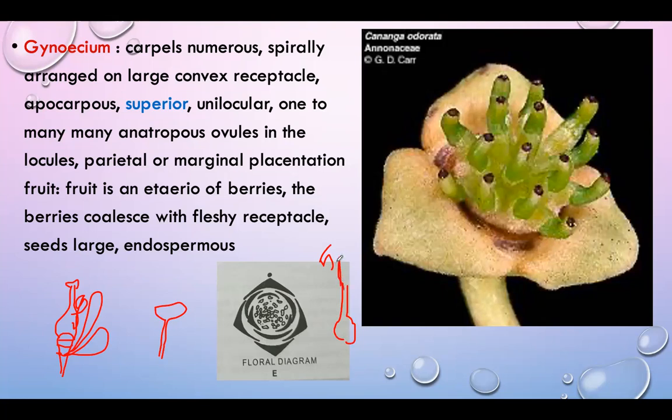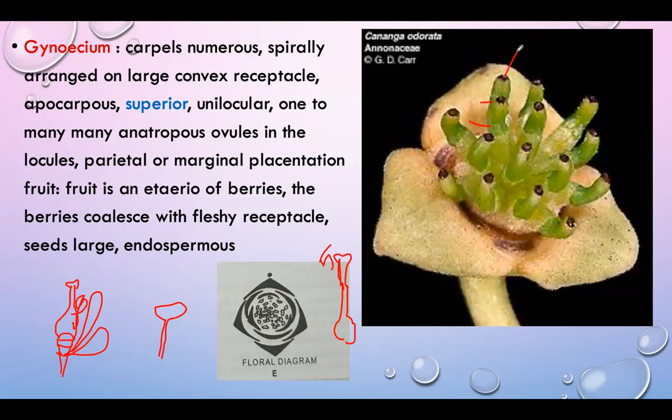In Datura, we can see a similar structure. But in this, the carpels are present on the thalamus, and all remain free. In the apocarpous gynoecium, each carpel has an ovary and style. This is the style, and this topmost part is the stigma.